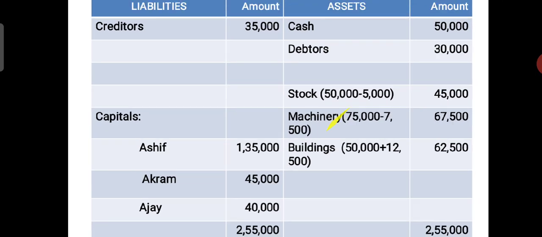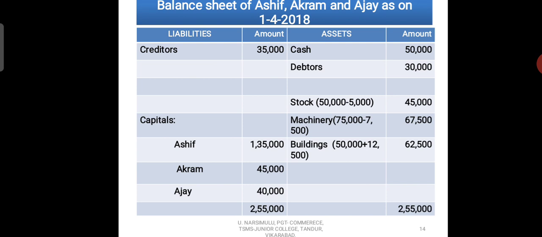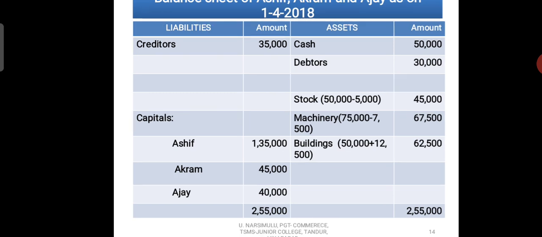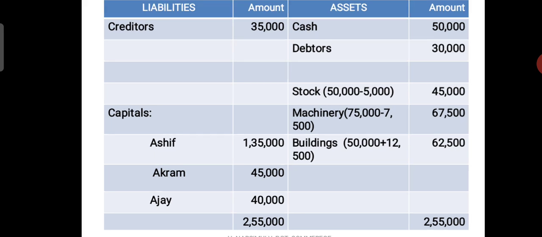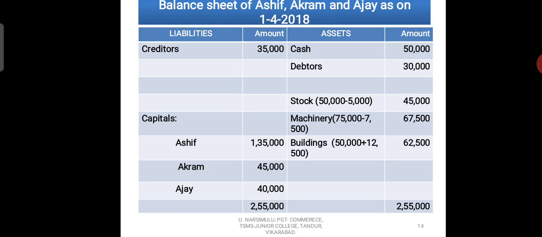And come to the liabilities side. Here creditors 35,000, there is no effect on creditors at the time of admission of a partner. So the problem's balance sheet amount is shown here as it is. General reserve doesn't appear here because we distributed it between the old partners. Next, capital accounts of all partners: Asif 1,35,000, Akram 45,000, Ajay 40,000. Total 2,55,000. So the balance sheet of all partners is 2,55,000. In this way, you can prepare the balance sheet of all partners.